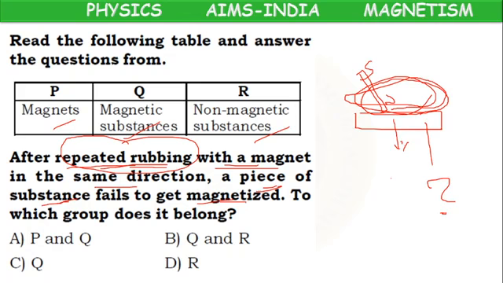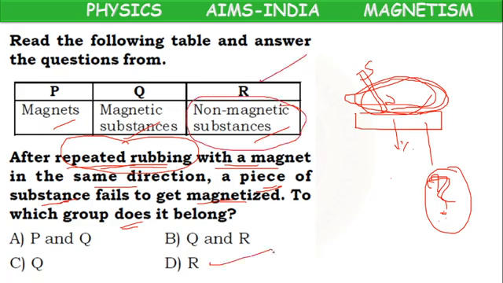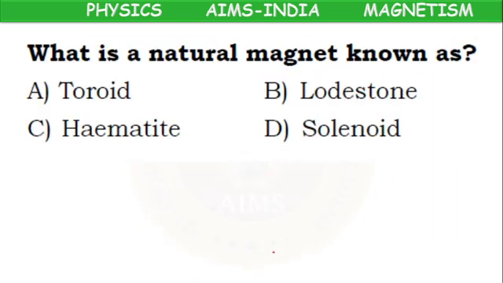To which group does it belong? This is because it is not at all becoming a magnet. Means it is not affected by the magnet. So what is the answer? Non-magnetic substance. So R group, D option. Only non-magnetic substances cannot become magnets. Okay children, try to guess the answer.